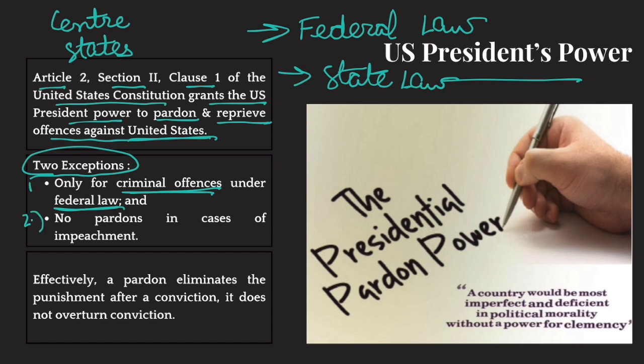The second exception is that the president cannot grant a pardon in cases of impeachment. Impeachment is the removal of a person from public office. So in those cases, no pardon can be granted by the president.